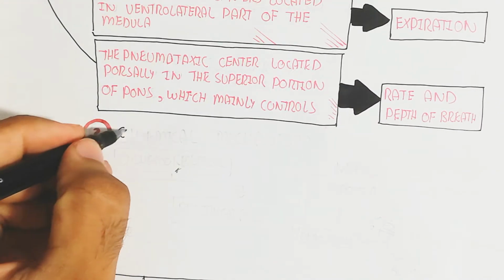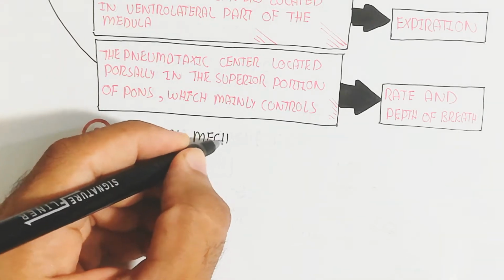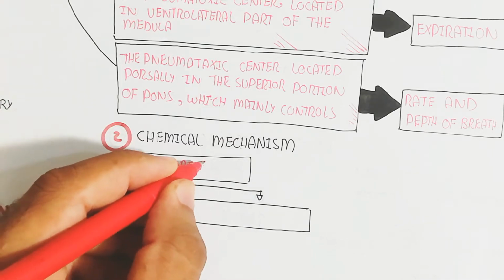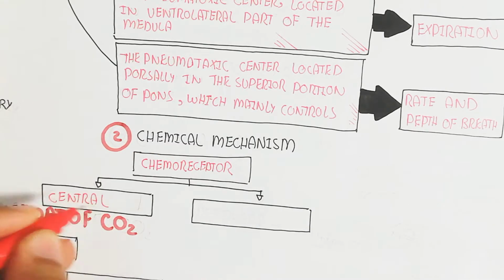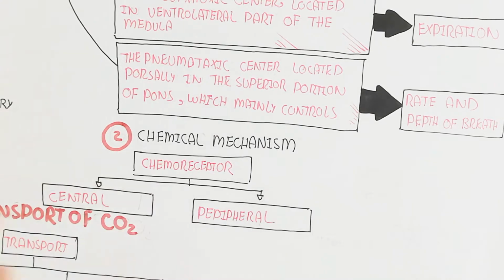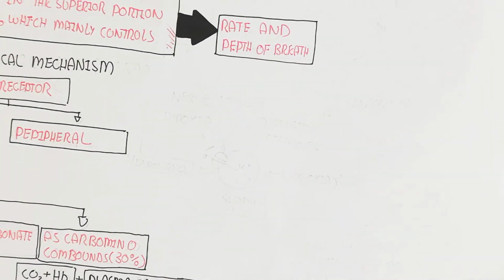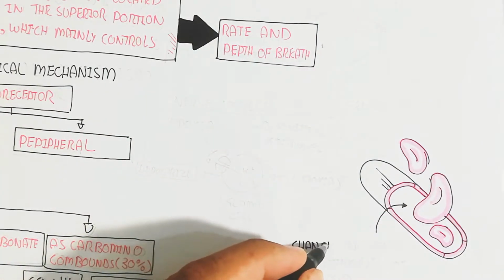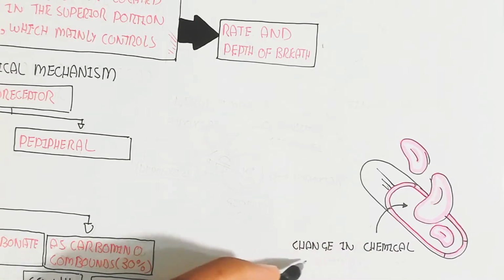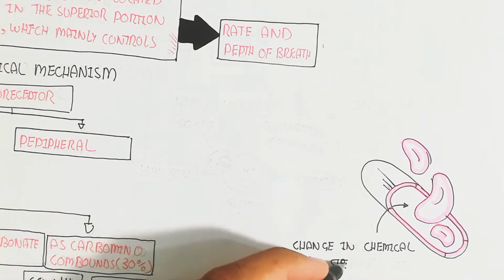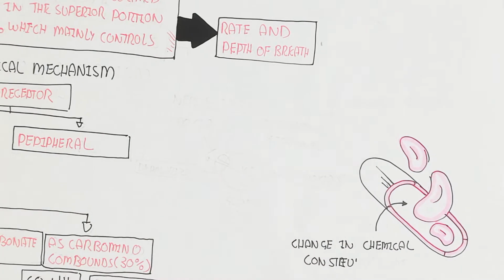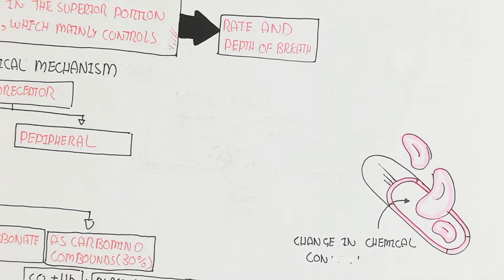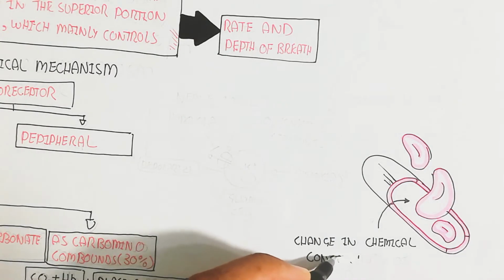So remember that. On the other hand, the chemical mechanism is basically the chemoreceptors involved. Chemo means the chemical, receptor means the receiving. So there are the central and the peripheral. The central is basically the brain, while the peripheral is the periphery of the body. For example, a change in the chemical constituents of blood, for example, when oxygen decreases or carbon dioxide increases, and vice versa.